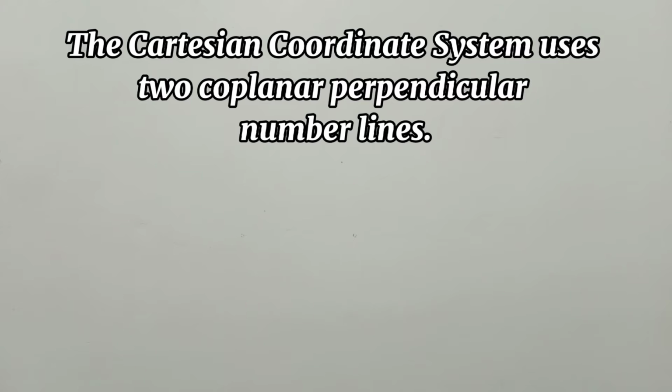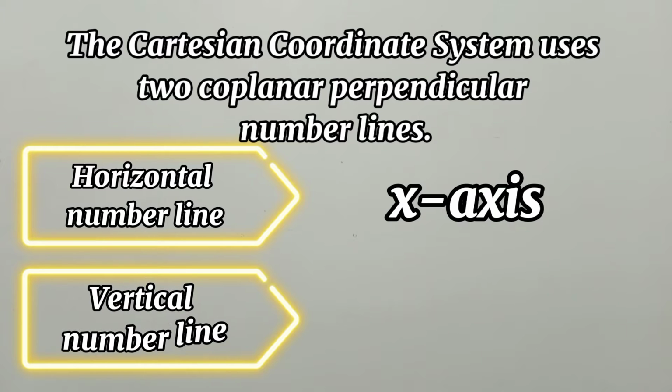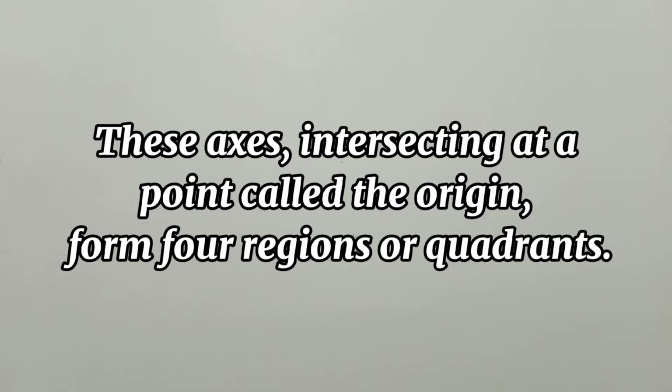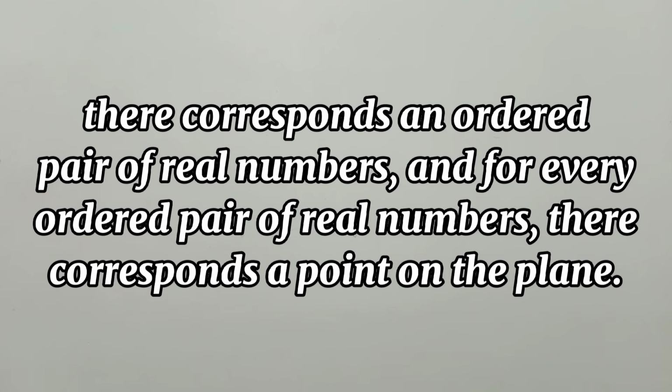The Cartesian coordinate system uses two coplanar perpendicular number lines. The horizontal number line is called the x-axis and the vertical number line is called the y-axis. These axes, intersecting at a point called the origin, form four regions or quadrants. The coordinate system establishes a one-to-one correspondence between a point on the plane and an ordered pair of real numbers. That is, for every point on the plane, there corresponds an ordered pair of real numbers, and for every ordered pair of real numbers, there corresponds a point on the plane.